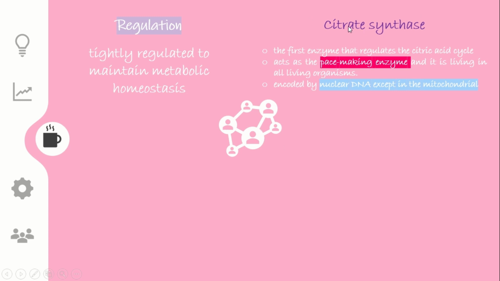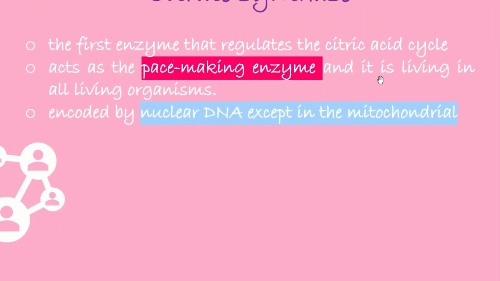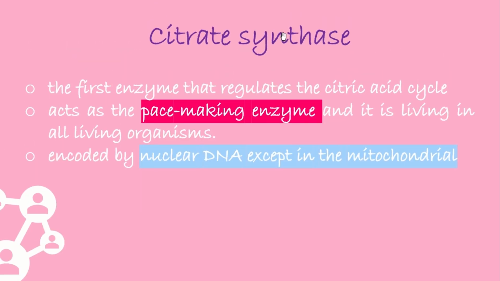The first thing is citrate synthase. This is the first enzyme that regulates the citric acid cycle, and it acts as a pacemaking enzyme. In all living organisms this citrate synthase enzyme is present, and it is encoded by the nuclear DNA except in the mitochondria.